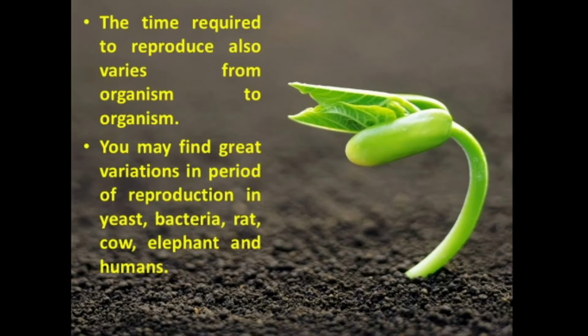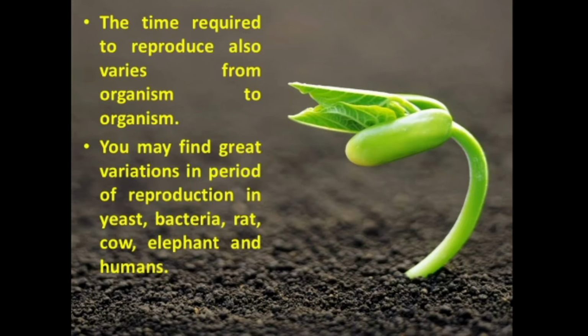The time required to reproduce also varies from organism to organism. The time duration of an organism for reproduction is purely based on the level of organization of the organism. If the body design is simple, the reproduction process is also simple. If the body design gets complicated, the reproduction process is also complicated and carried out by various steps. You may find great variations in the period of reproduction in different organisms.